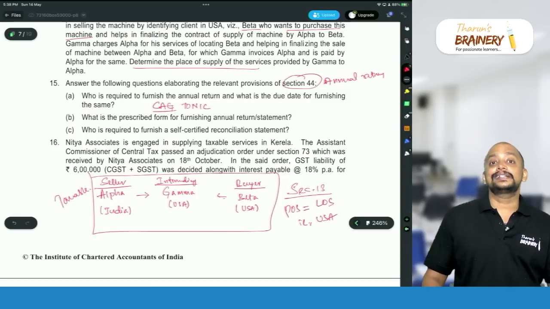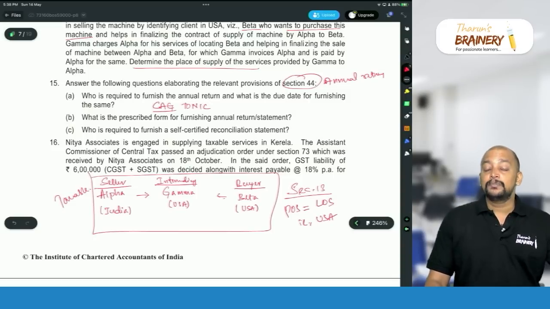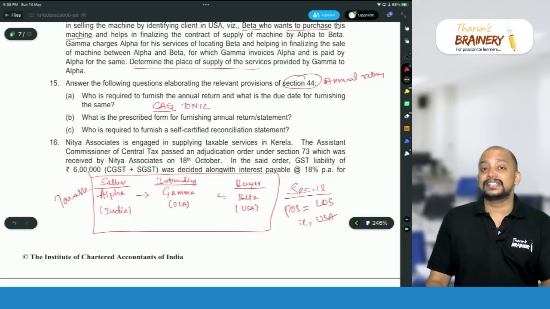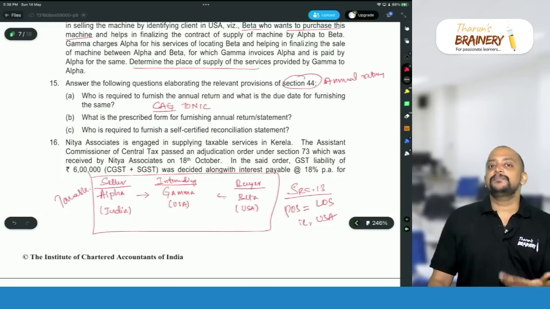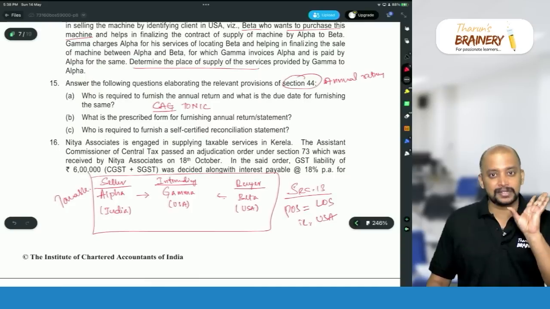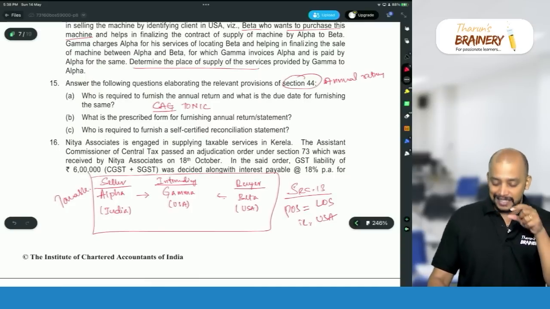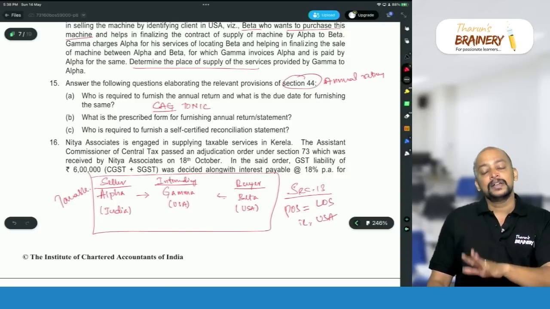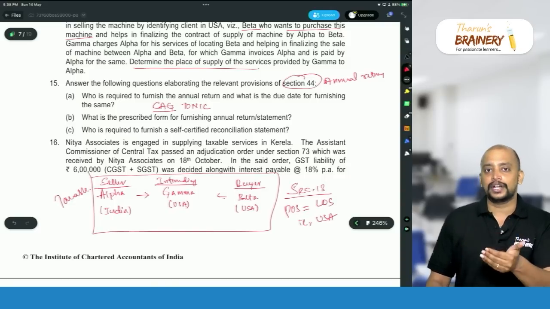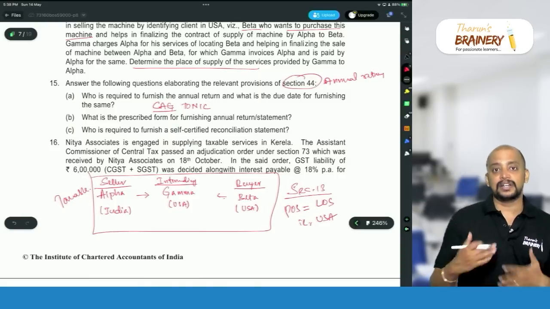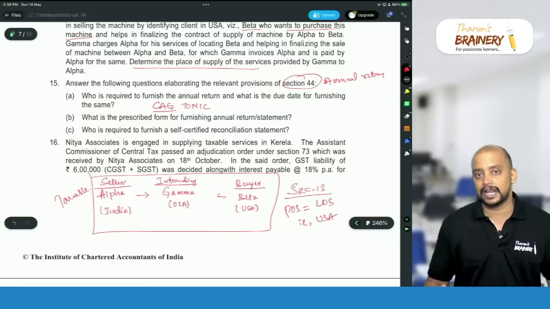TDS, TCS deductor. Actually, TCS deductor is required to file one annual return called GSTR 9B, but 9B is not yet notified. So, therefore, anyway you can write TDS deductor, it is safer. But here in the answer to RTP they gave TDS, TCS deductor, but actually the form is not yet notified. GSTR 9B form is there, but it is not yet notified for them to file that annual return.